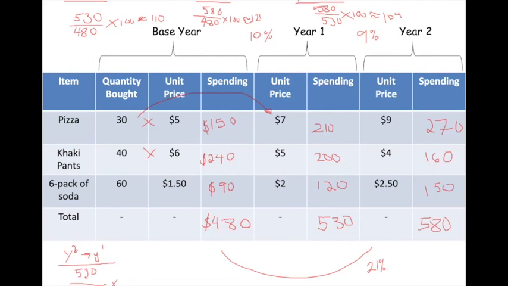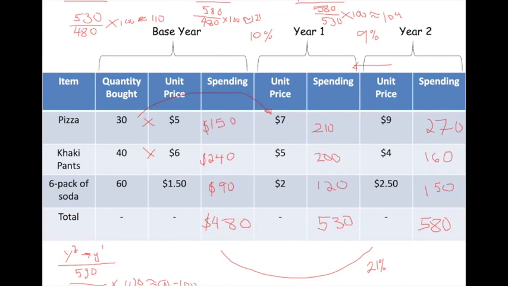You'll see what I mean in a minute. 530 divided by 580, times 100. That leaves me with an equivalent of 91. That gives me my raw number, but if I want to see the percent change from year two to year one, I subtract out that 100, and you should expect this.